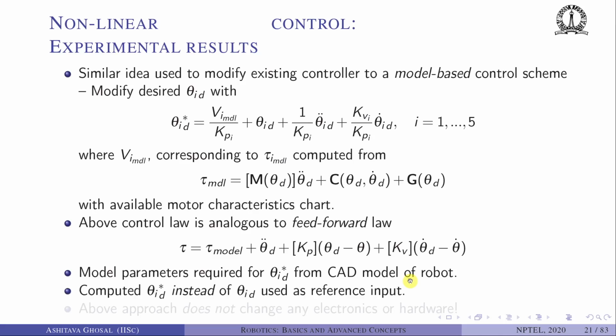So finally, we are going to use theta id star instead of theta id. The reference input is changed. What is the advantage of doing this? We do not have to touch the electronics of the hardware. All we say is that the desired trajectory is changed, and the desired trajectory now somehow takes into account theta dot, theta d double dot, and the model to some extent.